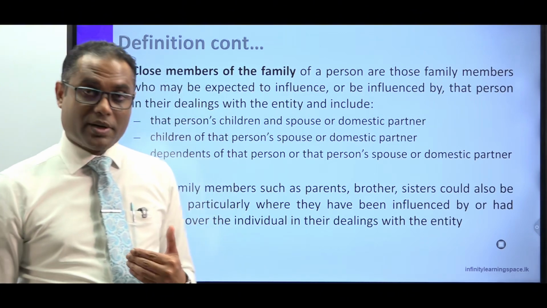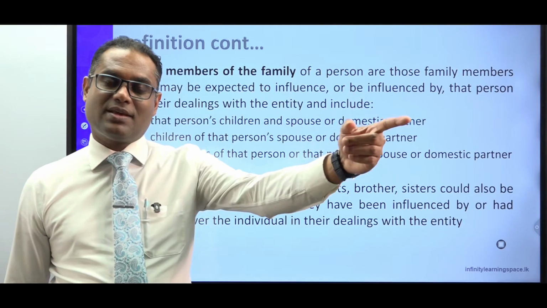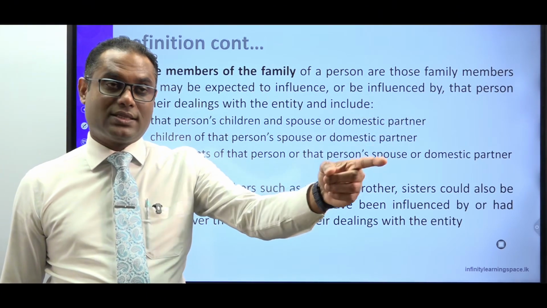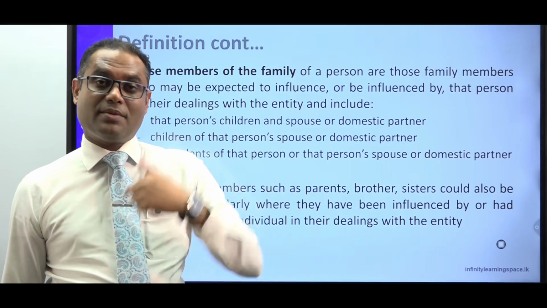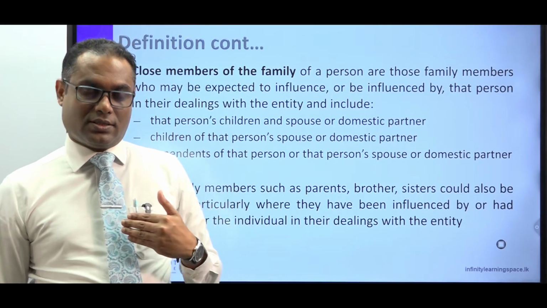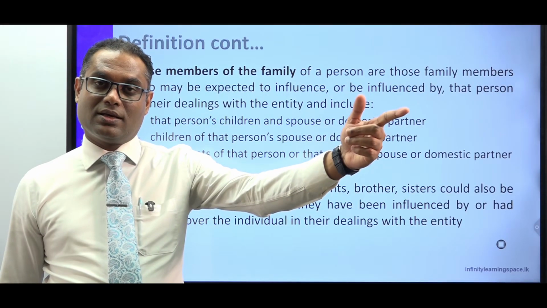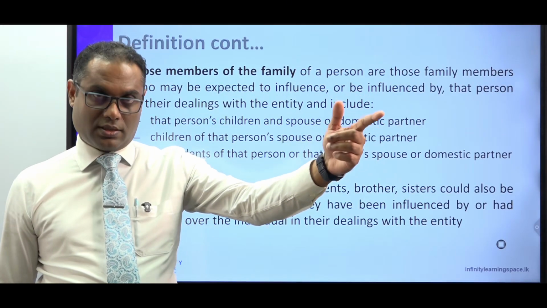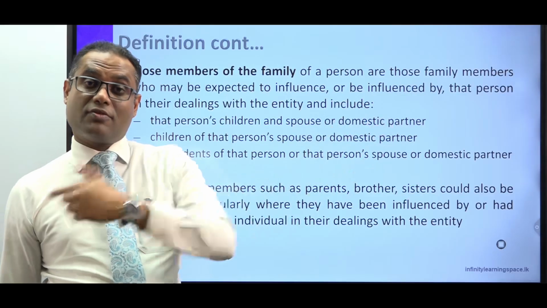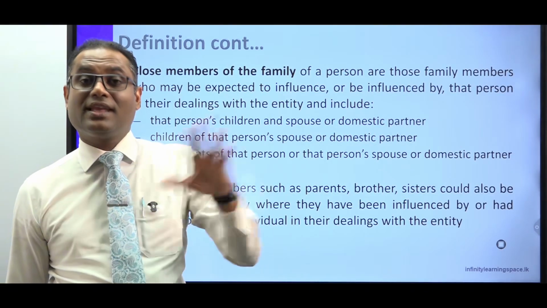So any family member who can influence the key management personnel or else be influenced by the key management personnel, both ways. There can be a family member who can influence the key management personnel. In addition to that, the key management personnel can influence that particular family member. Then they become what?